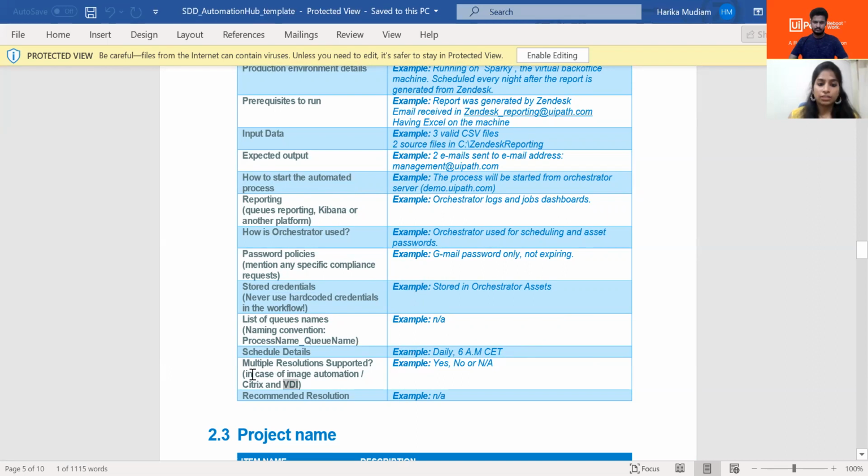And then whether it supports multiple resolutions or not. If it's not supporting multiple resolutions, then what is the recommended resolution? Because if the process is running on another machine where the resolution is not set as expected, then in the case of UI, things may go wrong, or some issue may come up, like if you're reading from a picture or something. So this comes under risk, right? You have to make sure the process will work in a certain resolution. So that has to be provided here.